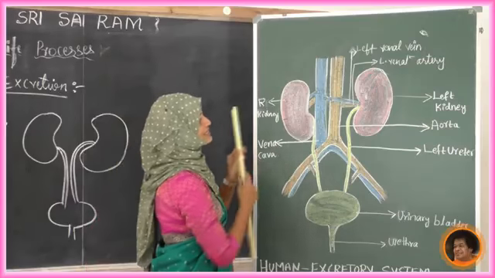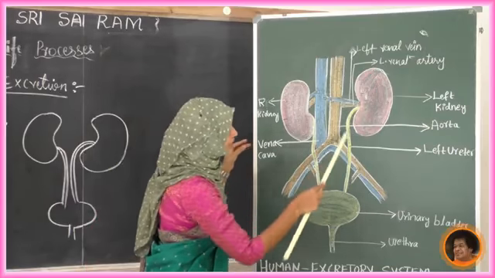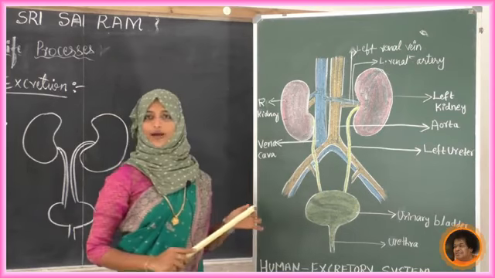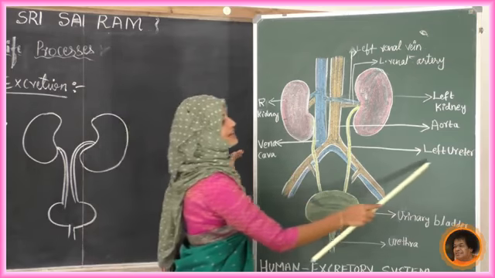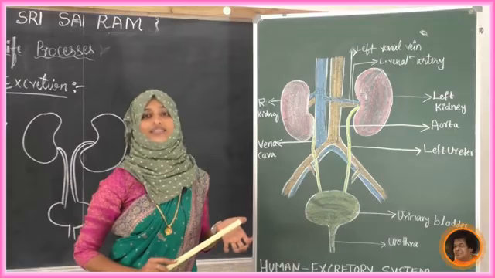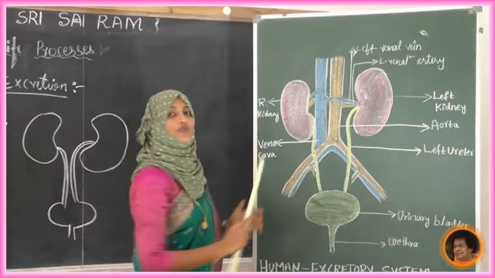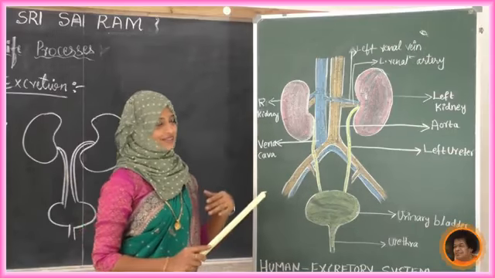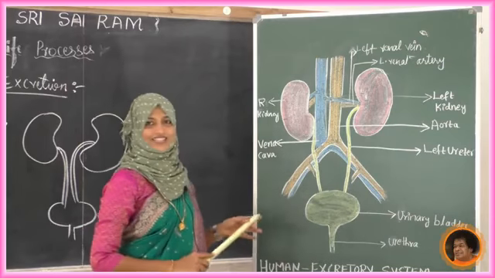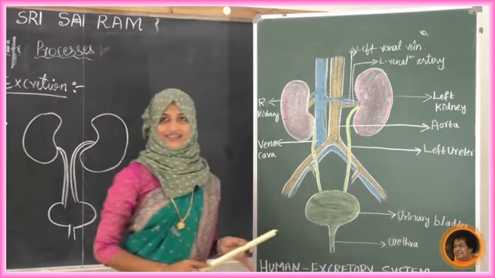Next, you can see from one kidney there will be one pipe, and from this kidney one more pipe. That is called the ureter. So there will be a pair of ureters, left and right. Upon that we can see one small tank-like structure, the urinary bladder.